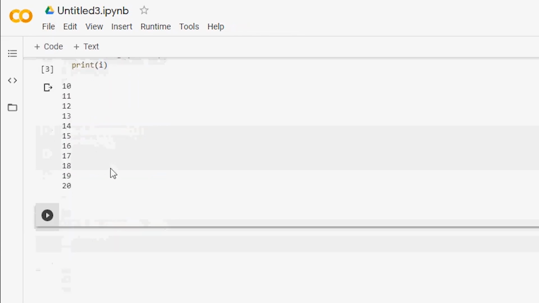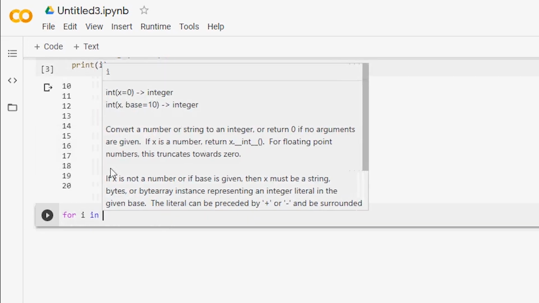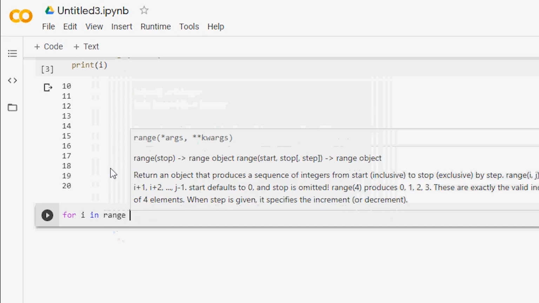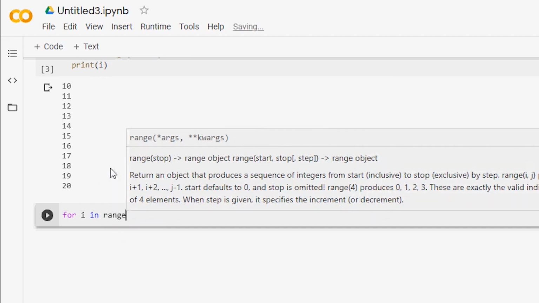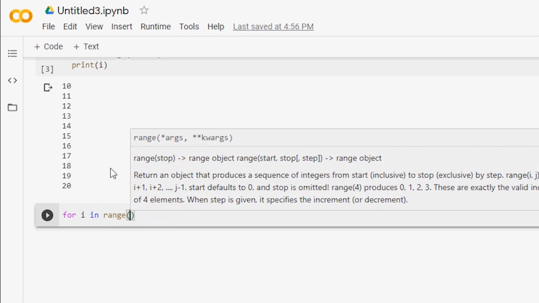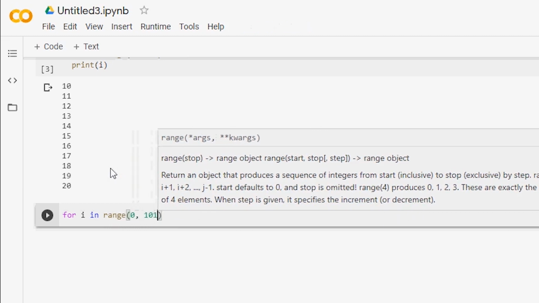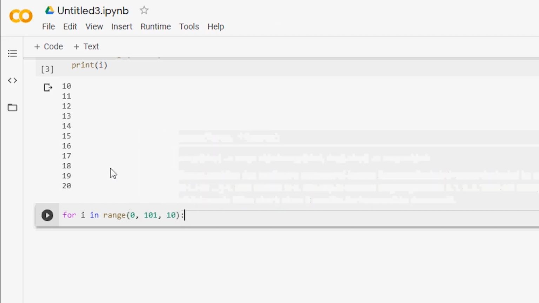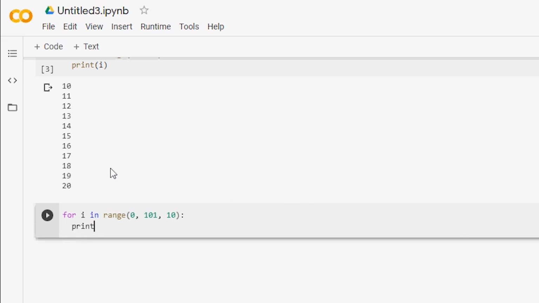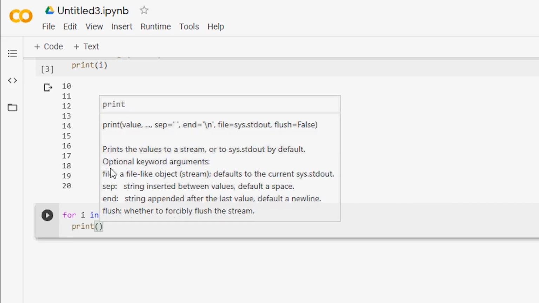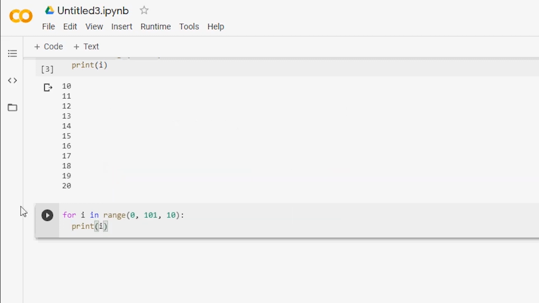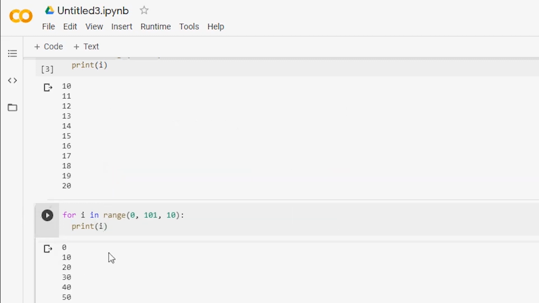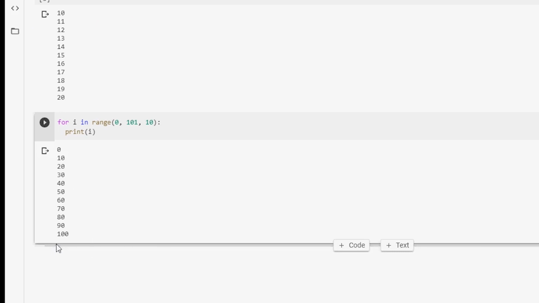All right, so for i in range. We're typing the same code every time because we're using the range function, and we're going to open our set of parentheses, and let's put 0, 101, 10, close parentheses and add a colon. And now we're going to click enter, put in our print function, and again our variable i, and close the set of parentheses. And of course this would result in this output. So it counted 0, 10, 20, 30, 40, 50, 60, 70, 80, 90, and 100. So that was pretty neat and very useful.